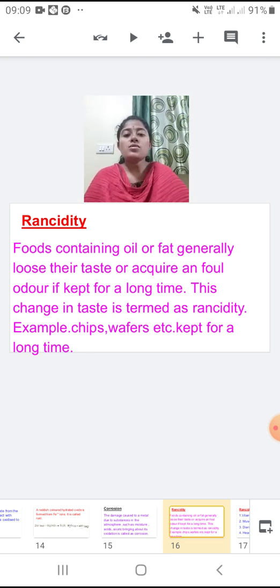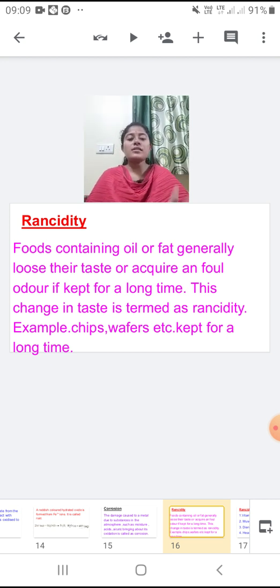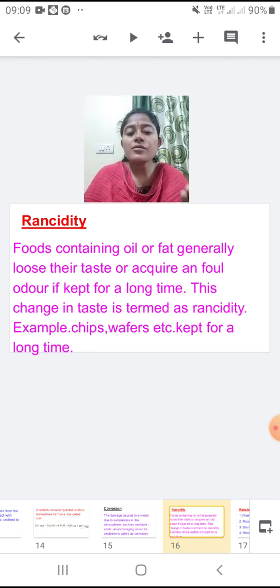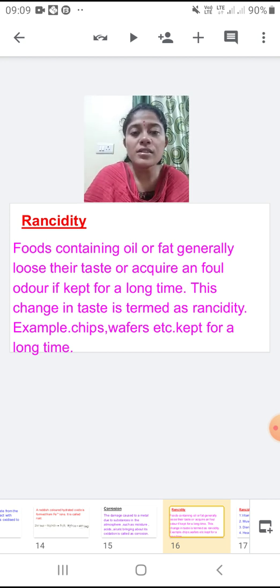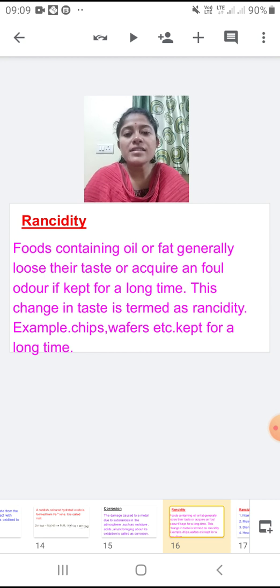For a few days it will be fresh, but if it is kept open and you eat chips after 10 to 15 days, the same chips will have a foul odor and the taste will change, isn't it? So that is called rancidity.